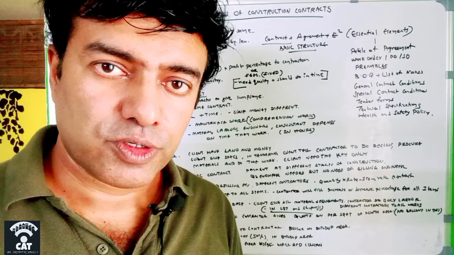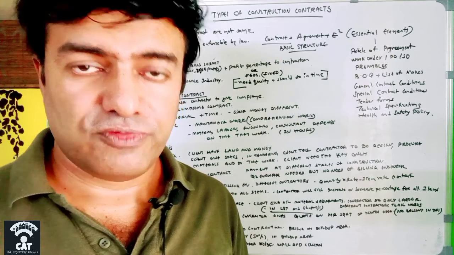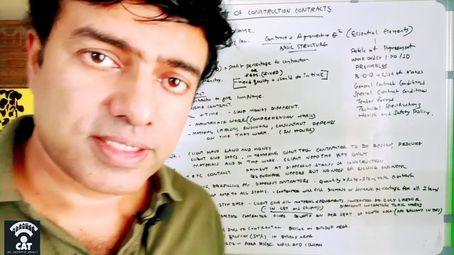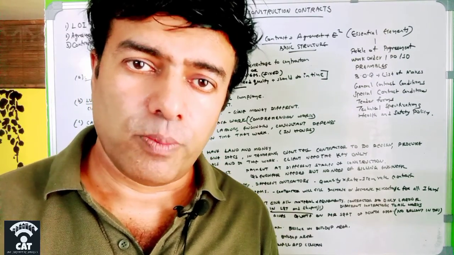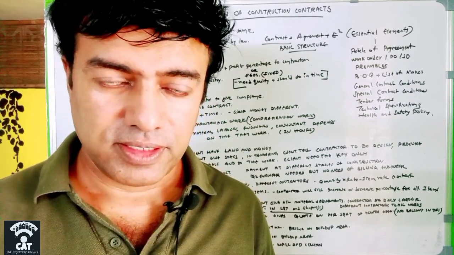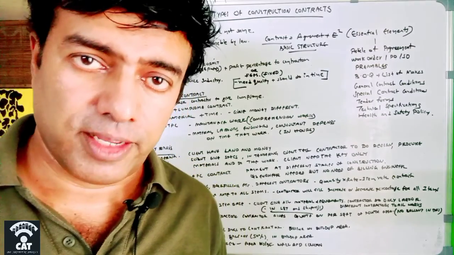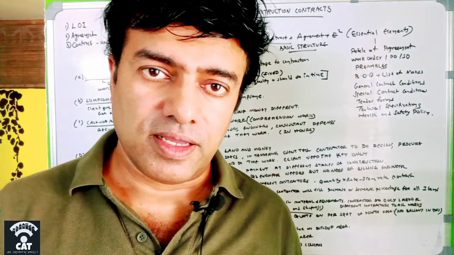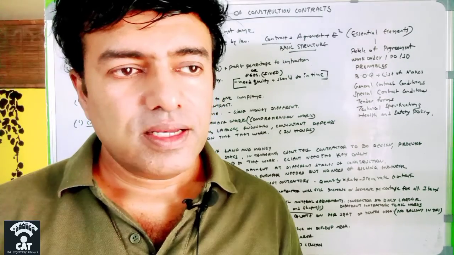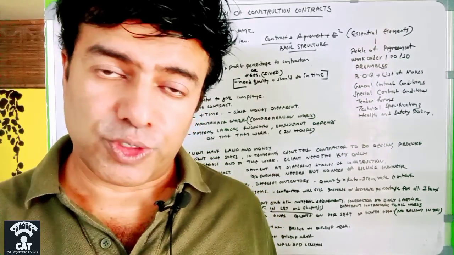So it's time for me to go to the 9 different types of construction contracts. The first contract is the cost plus contract. Cost plus contract is the older version, a popular version, and a traditional way of contracting. It started in olden times, during the World War period. After the war, so many houses and buildings had collapsed, and people did not have many resources. At that time, they didn't know how to calculate the amount to be given to a contractor who was going to renovate the building.